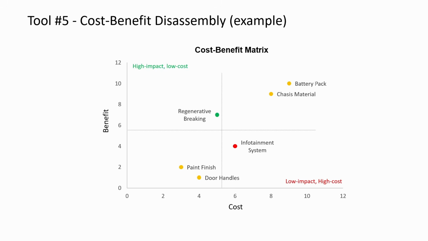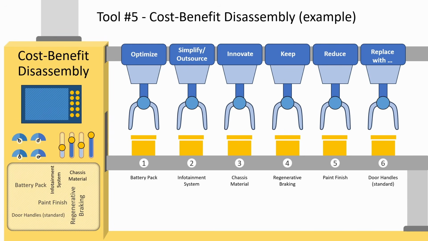Here is how this data would look in chart form. As you'll notice, infotainment is something we can choose to eliminate. Regenerative braking is a high impact, low cost item. So we need to keep it and make it better, and so on for the remaining 4 items. This is the visualization for the same example. So the battery pack goes under optimize, the infotainment system goes under outsource, and so on. So that's our tool number 5, cost-benefit disassembly.